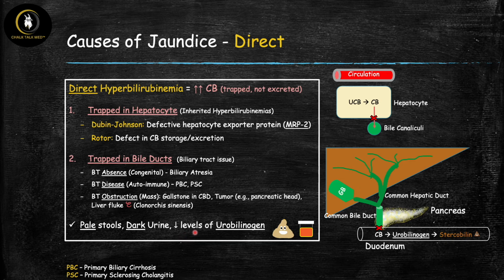And then the final clue is going to be that these patients will have low levels of urobilinogen, and that's once again super easy to remember because urobilinogen is made in the gut from the metabolism of conjugated bilirubin. However, again, in these patients, you don't have conjugated bilirubin in the gut, therefore you can't make urobilinogen, and that is why these patients will have low levels of urobilinogen. So on test questions, these are very common hints that are going to drive you to know that the patient's cause of jaundice is in this bucket right here that we just covered.